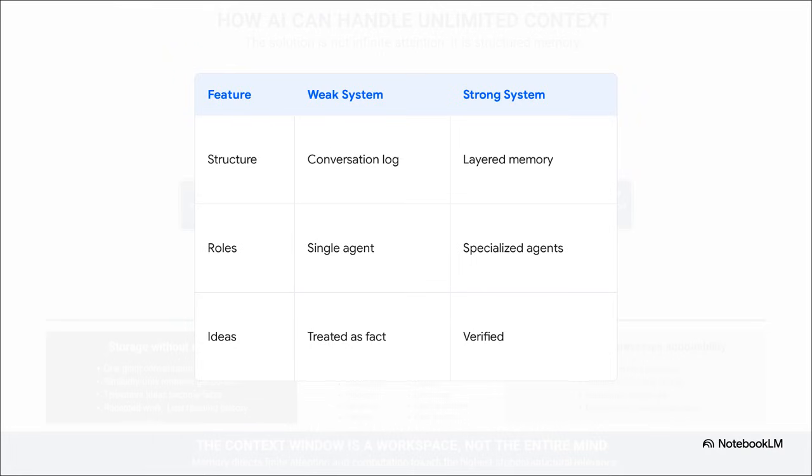Now look at the strong memory system. Layered memory, highly traceable decisions, and specialized agents actively checking each other's work. The magic here isn't just parallel processing, it's the strict, deliberate separation of responsibilities.